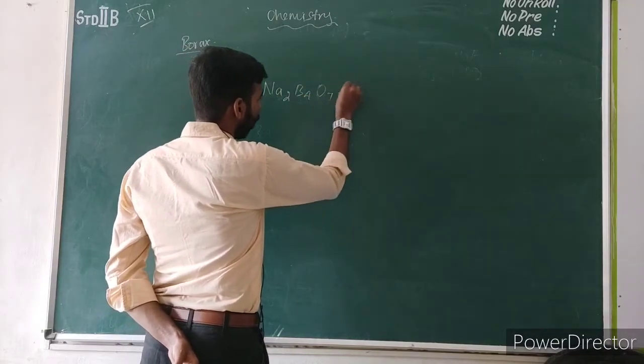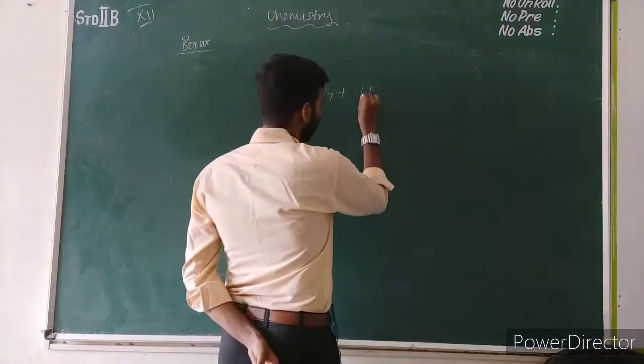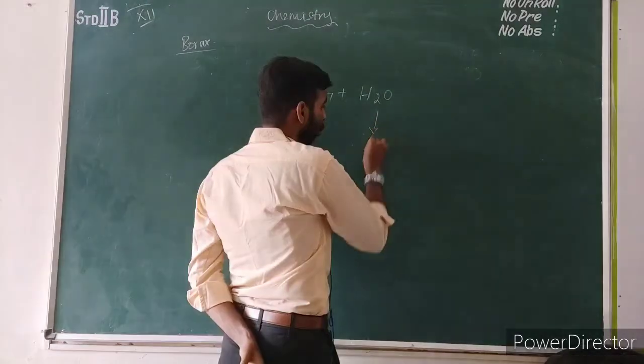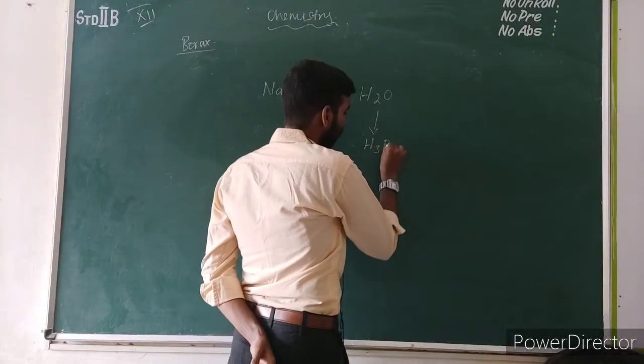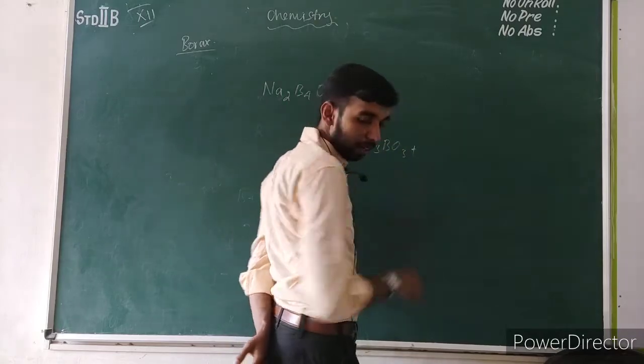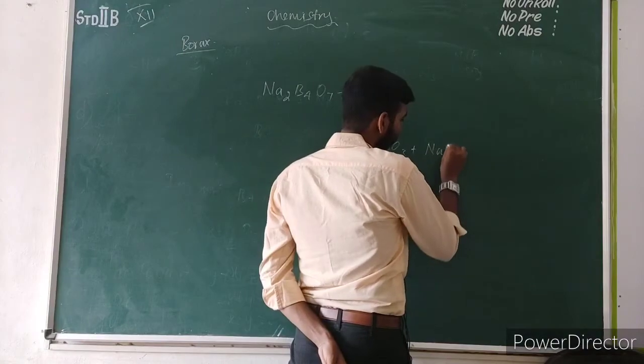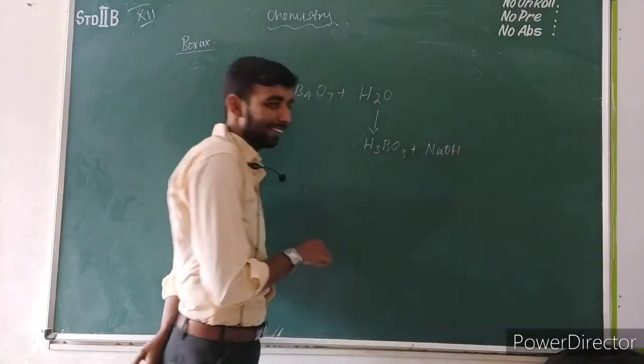Na2B4O7 along with water H2O react to make boric acid H3BO3 along with sodium hydroxide, the alkali. After that you can balance the reaction.